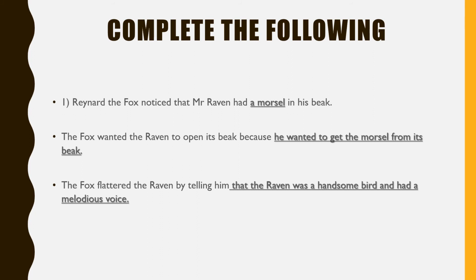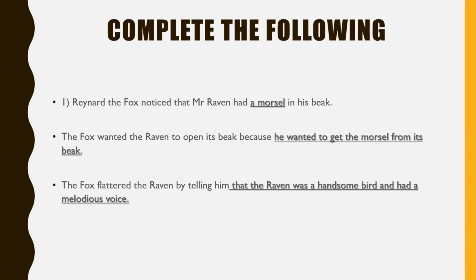Unless and until the raven opened its beak, the morsel would remain inside his beak. So for him to get it, he wanted the raven to open the beak so that the morsel would fall down from its beak.